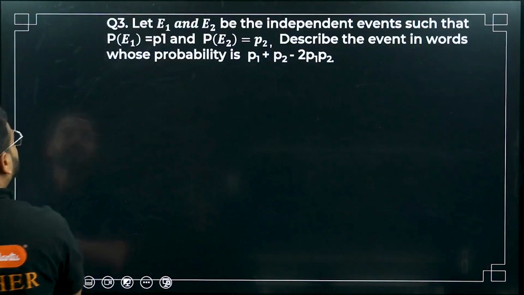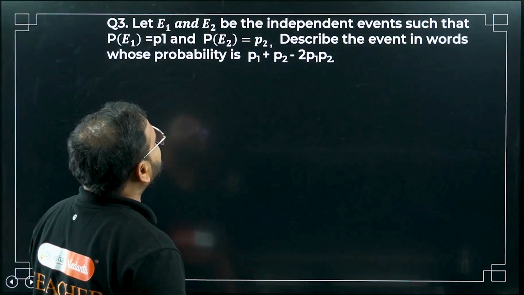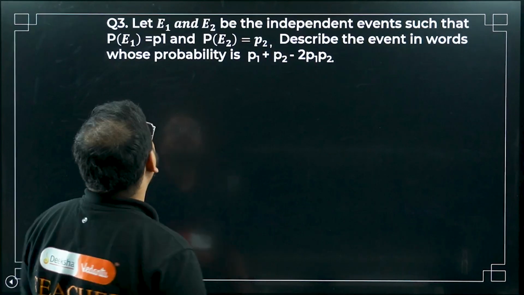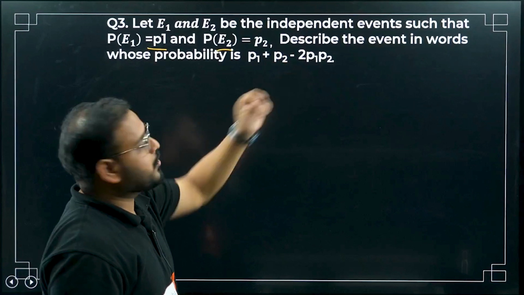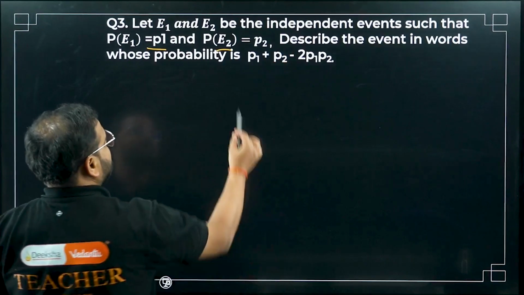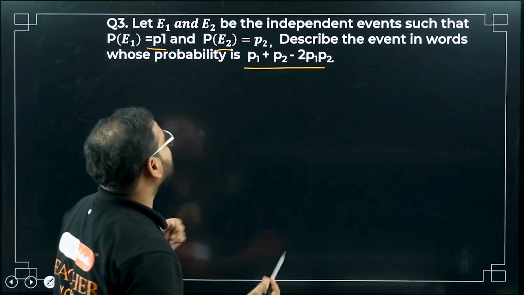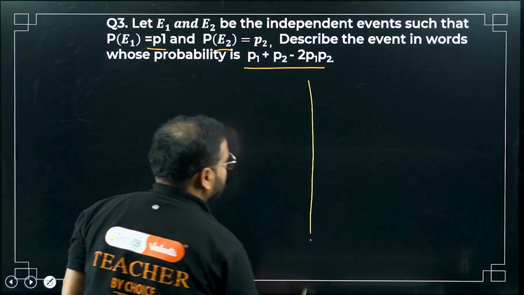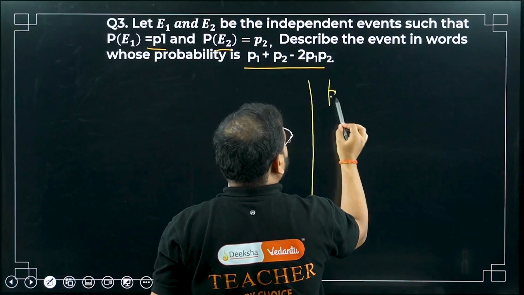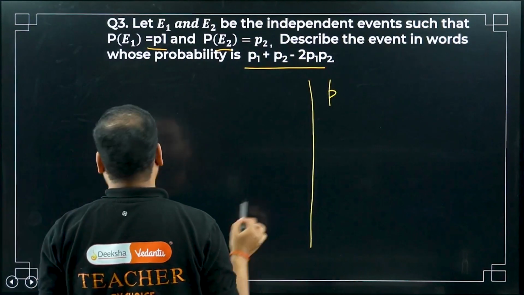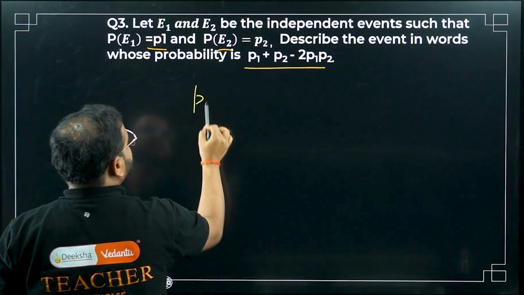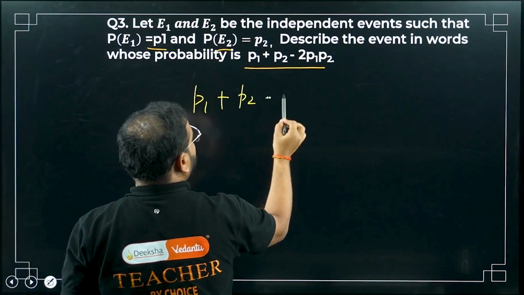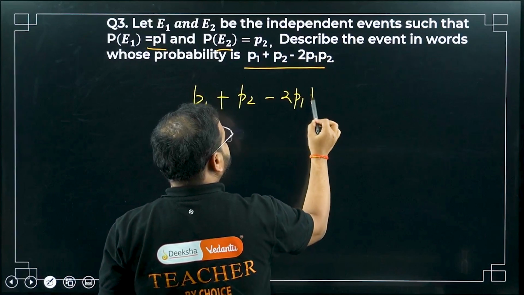Question number 3. Let E1 and E2 be independent events such that the probability of event 1 is P1 and the probability of event 2 is P2. Describe the event in words, meaning we have to talk about the meaning of this statement. The statement they have given is P1 plus P2 minus 2P1P2.